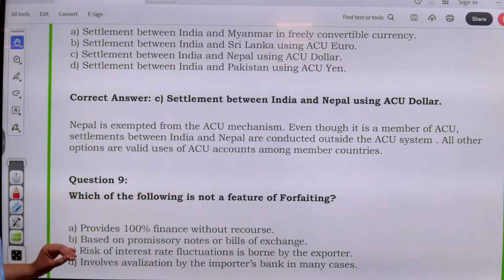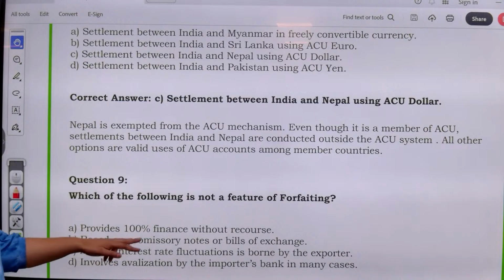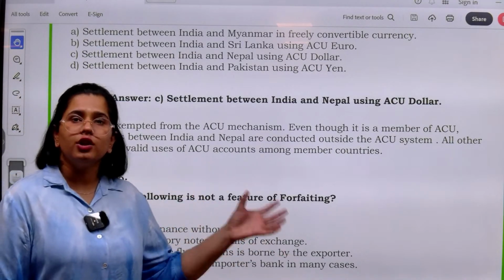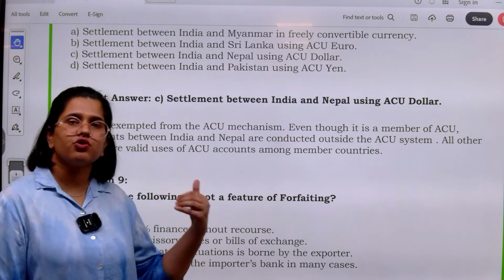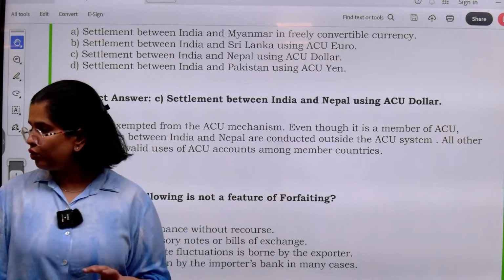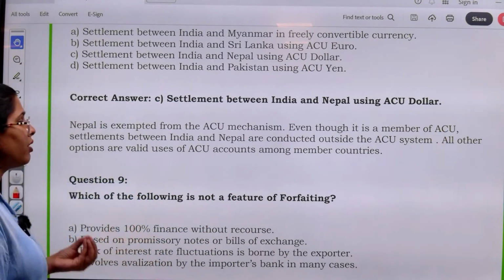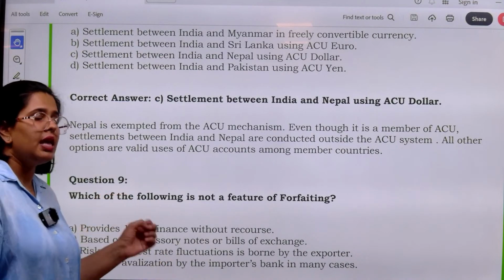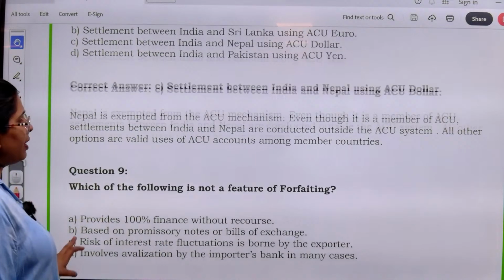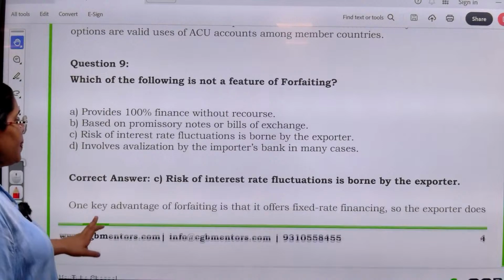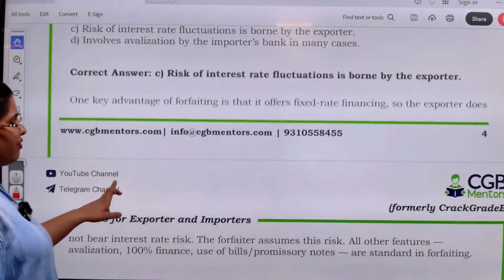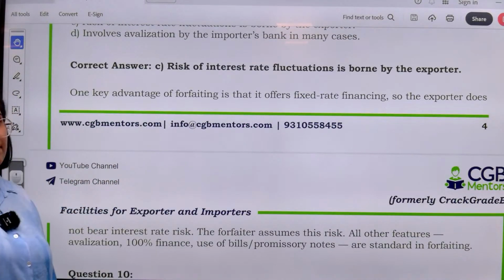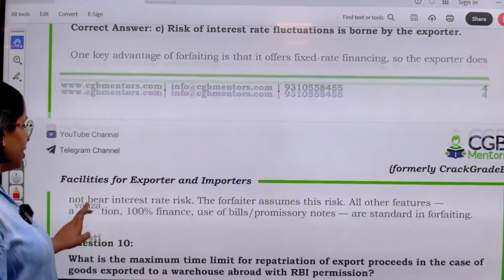See over here, any kind of interest rate fluctuation will be borne by the forfeiter, not the exporter. Risk is transferred to the forfeiter, not to the exporter. Exporter does not retain any kind of risk. Rest of all are the viable features of forfeiting, right? So it offers fixed rate financing, so the exporter does not bear the interest rate related risk.